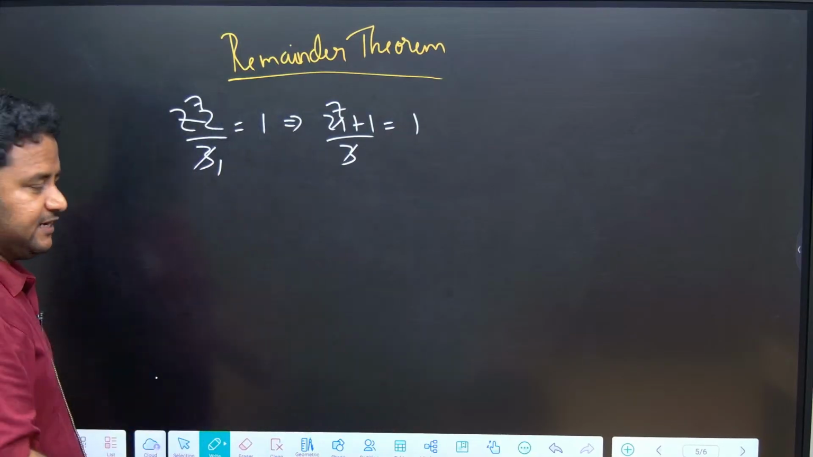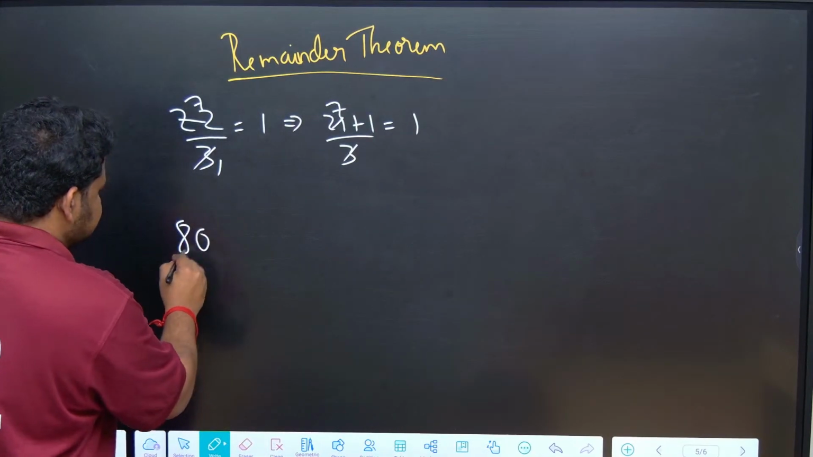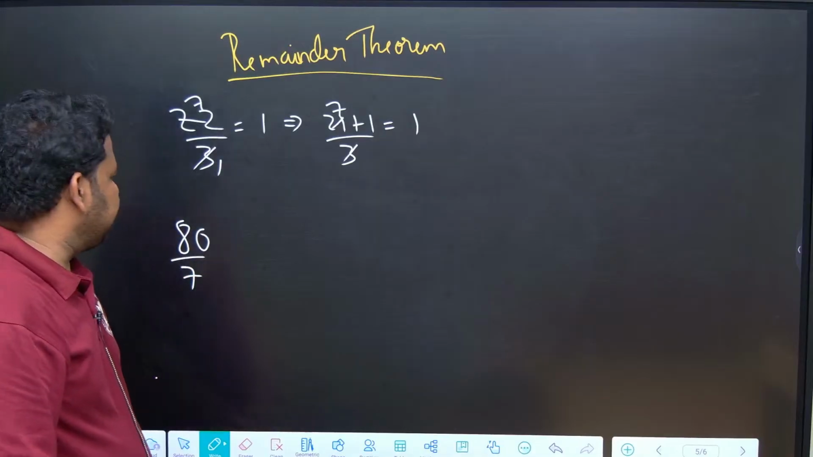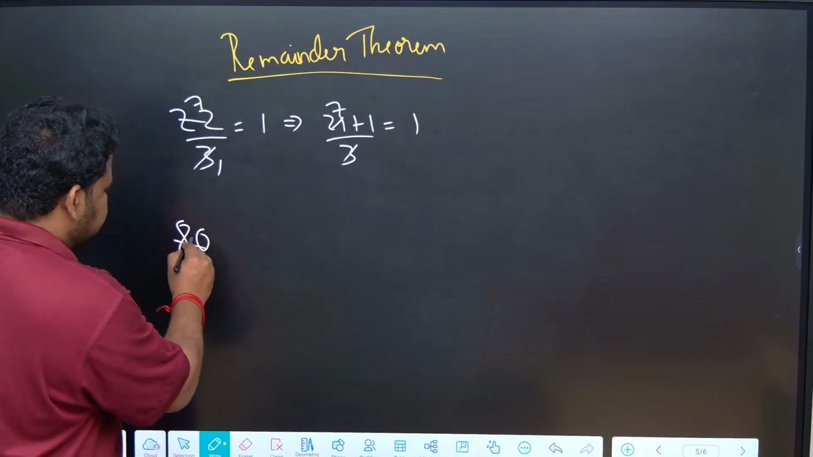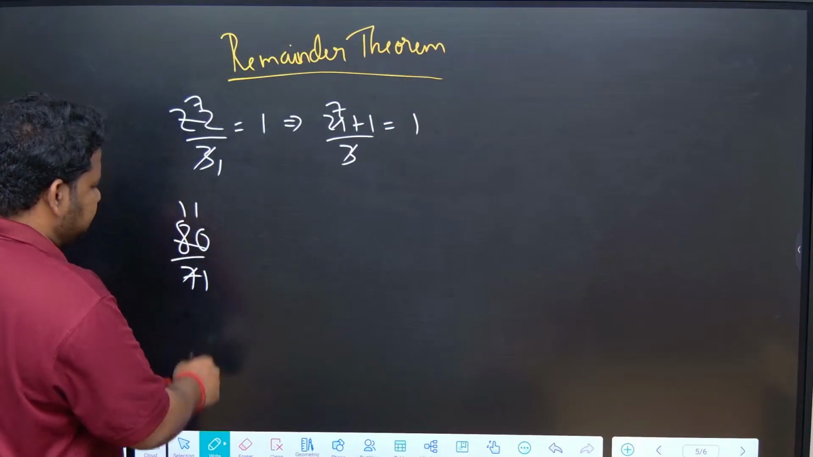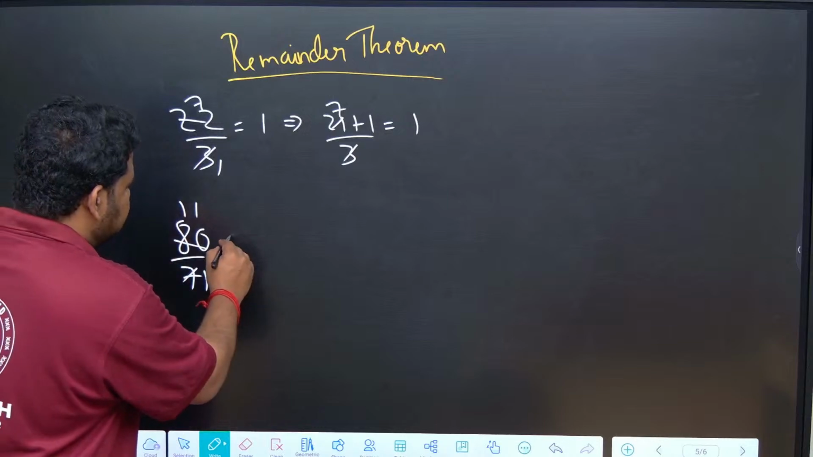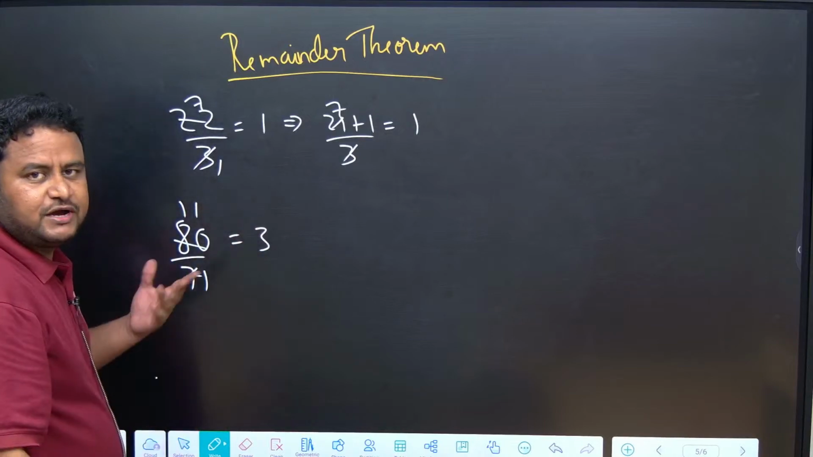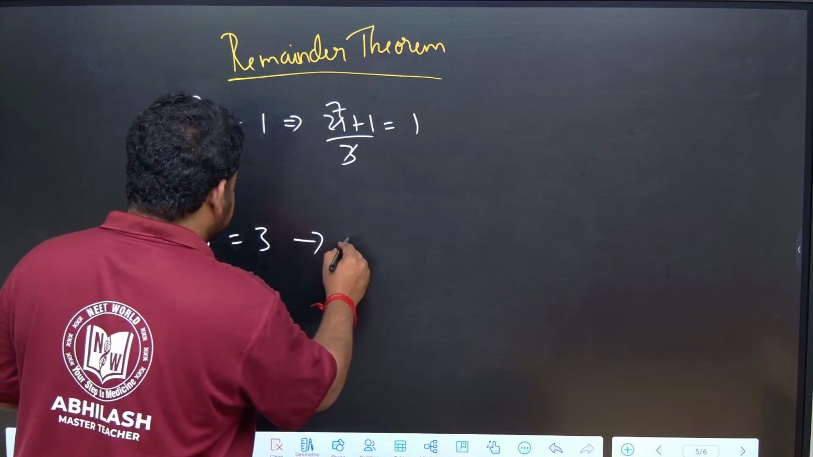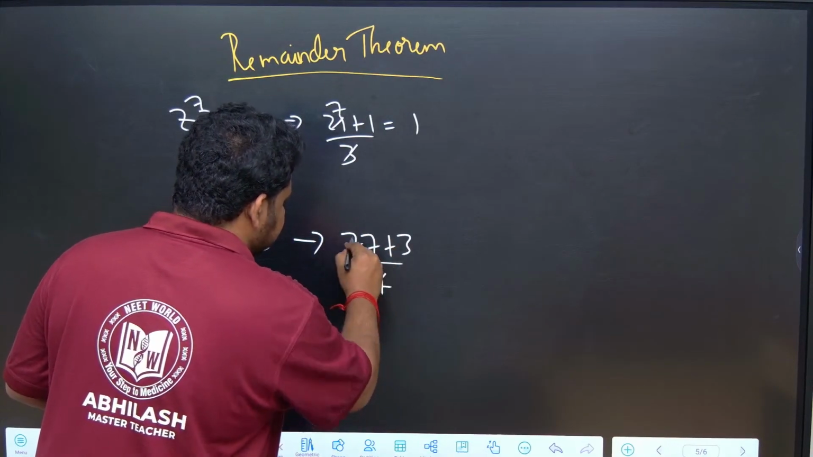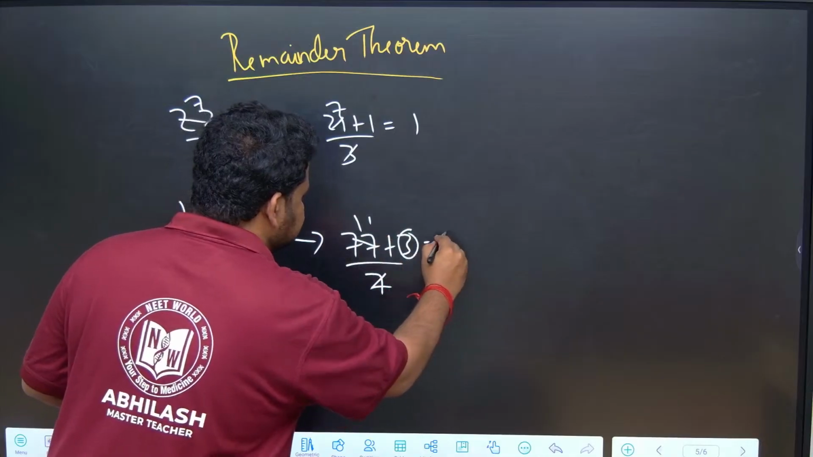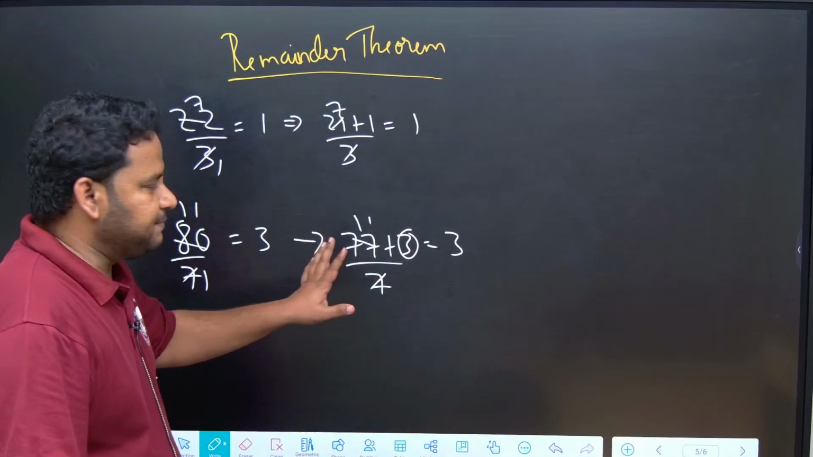Similarly, if I write 80 by 7, what am I getting? 7 11s are 77. Remainder is coming out to be 3. So how am I writing this? I can write this as 77 plus 3 divided by 7. 7 11s are 77. This 3 is the remainder that I am getting.